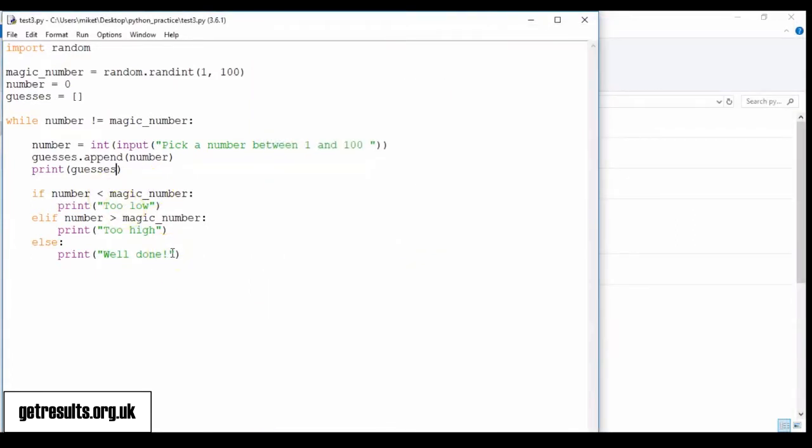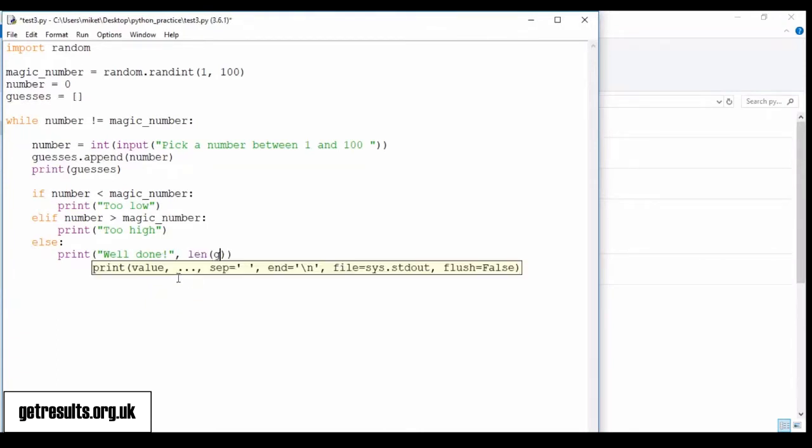What would be quite good is to make a reference at the end of how many guesses it took me. So we'll put the length of the guesses list in there, and it should tell us how many numbers are in that list. Just get this right, sorry. Well done.